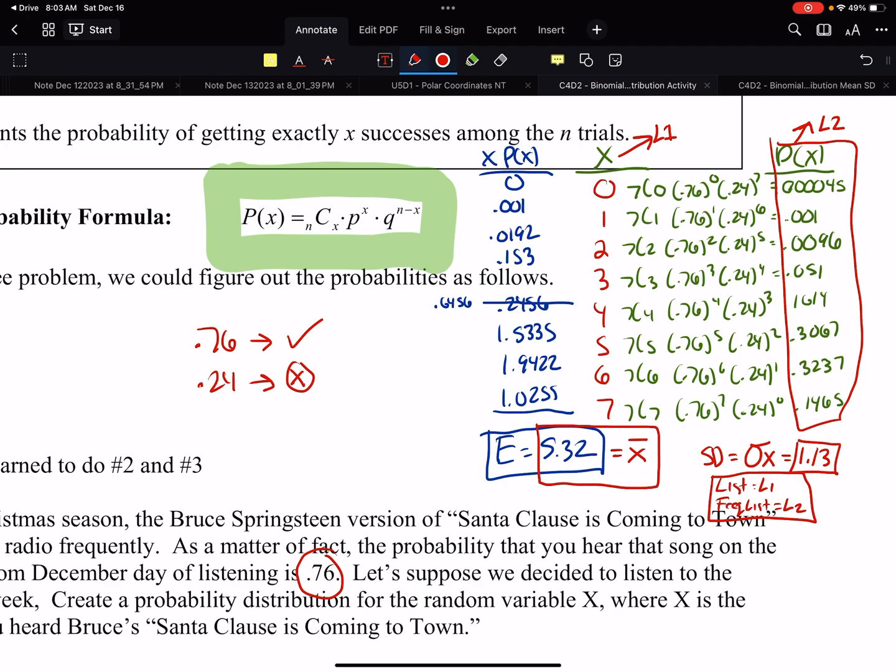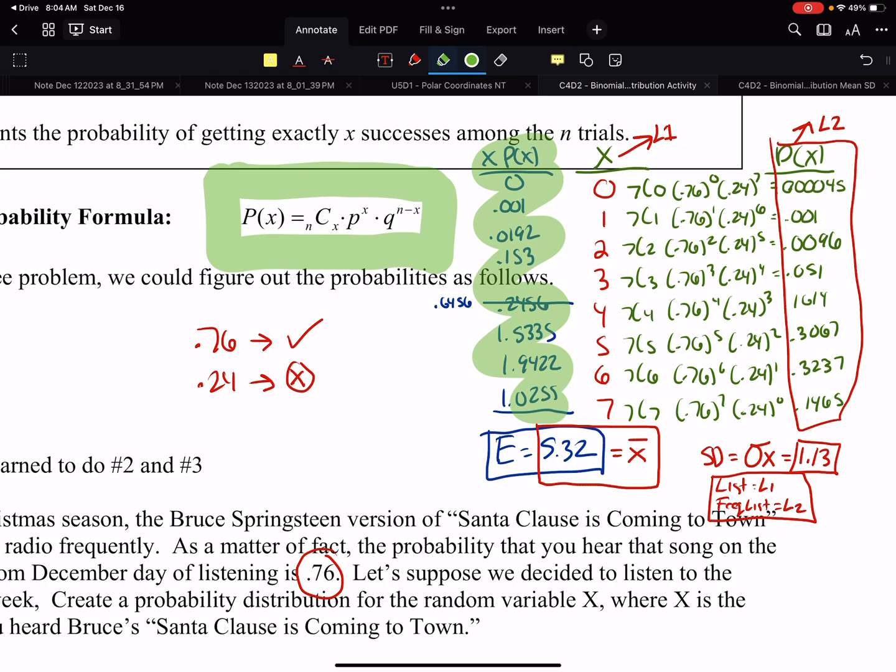That means that 68% of the chance here on a normal distribution curve is between 5.32 plus 1.13 or 5.32 minus 1.13. So I guess in that scenario, 68% of the people will hear this song between 4-ish days and 6-something days. So that's the scenario we have here. So kind of recovering what we got going on. With the calculator, we don't have to do this. The calculator does that for us. I was showing it one time, but it's just good to see.